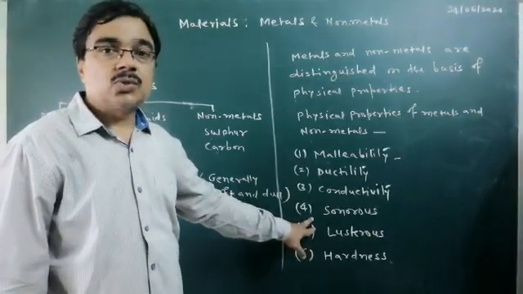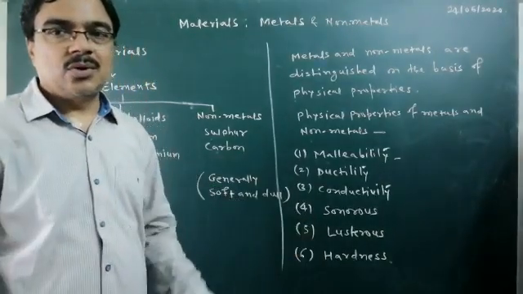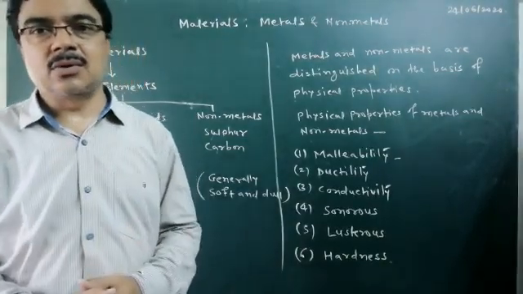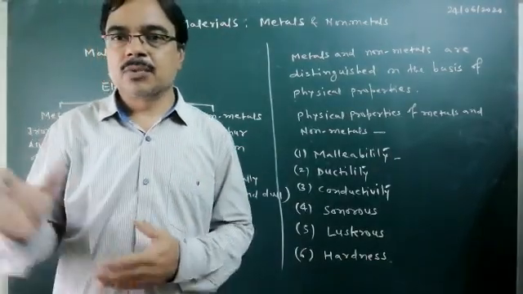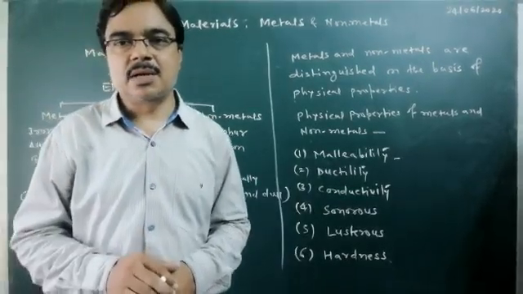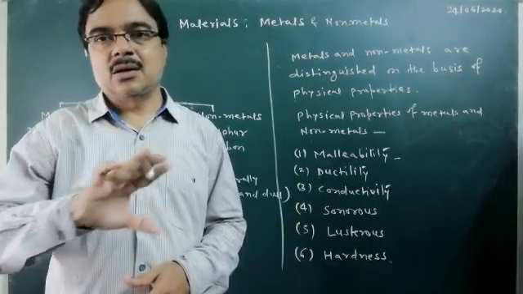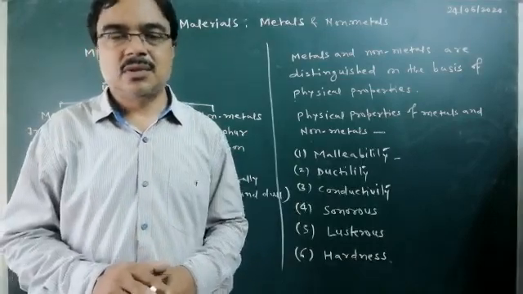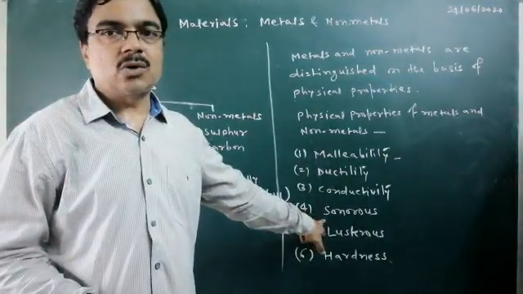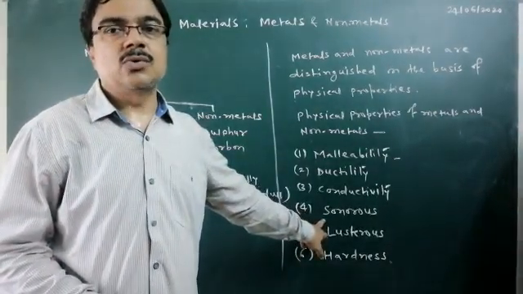Then there is the property of sonorous, the ringing sound. When you drop coins onto the floor, there is a ringing sound. Or when you go to the mandir and beat the ghanti, it has a long lasting sound. This ringing sound producing behavior of a material is called sonorous behavior or the sonorous property of metal.